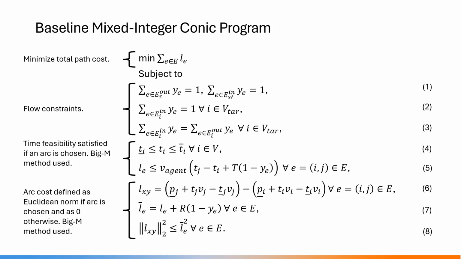To achieve this, the big M method is used in this formulation. Similarly, there are other conditional constraints, which are also achieved by the big M method. These constraints say that an arc cost is defined by the Euclidean norm if it's chosen, but if it's not chosen, then the arc cost is set to 0. This is a way of switching the arc cost on and off based on whether it is chosen.